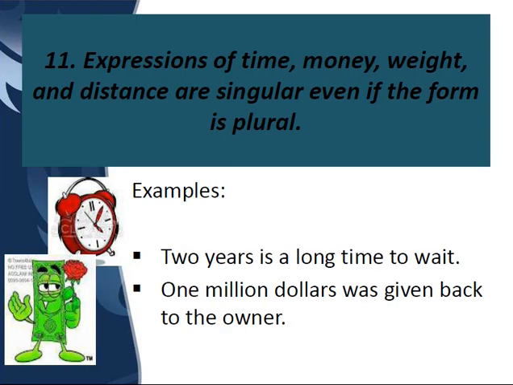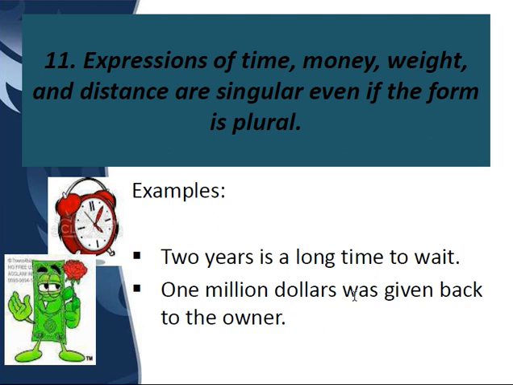Expressions of time and money. Now, 2 years is a long time to wait. If you think, 2 years is more than 1 year, so it is plural. But when we talk about expressions of time, then we use a singular verb. So, 2 years is a long time. We will not say 2 years are a long time to wait. That is wrong. Okay, $1 million was given back to the owner.